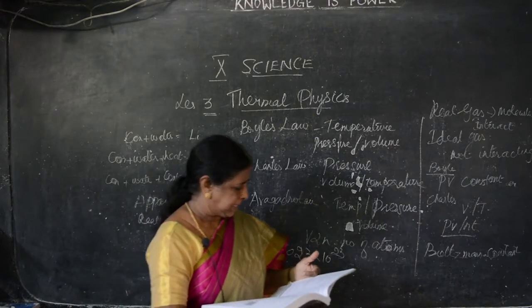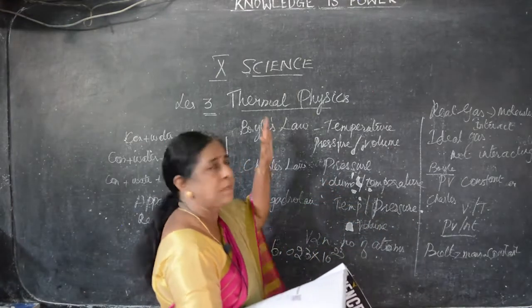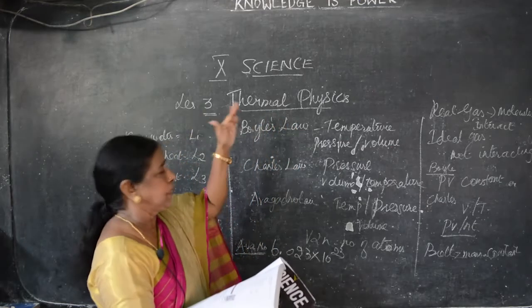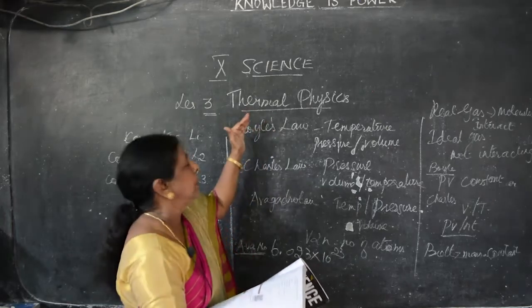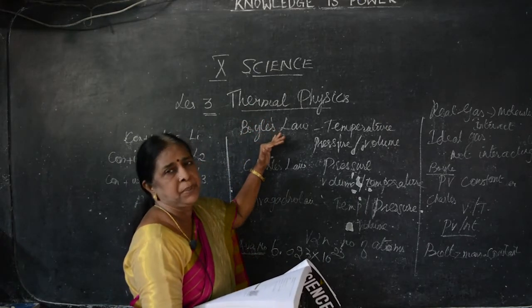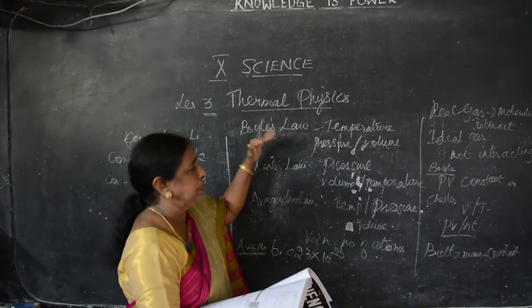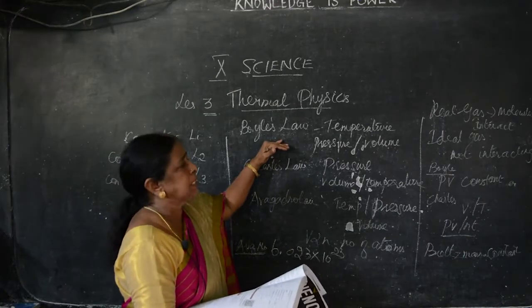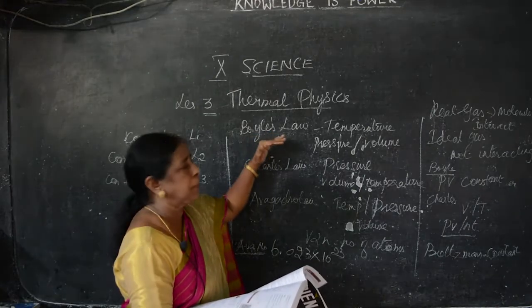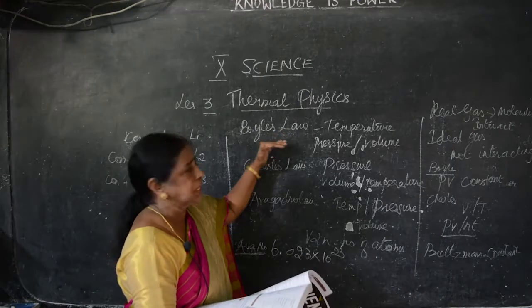So, this is the lesson, simple lesson it is. The lesson is mainly thermal physics. We have seen what is thermal physics. Thermo means heat. And we have seen which is the main source of heat energy. Sun is the main source of heat energy. All the living things need certain amount of temperature to do their works. Without temperature, without heat, nobody can live. Then all the organisms need it, I said.